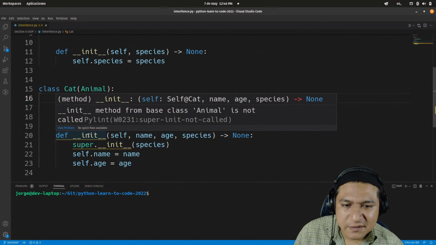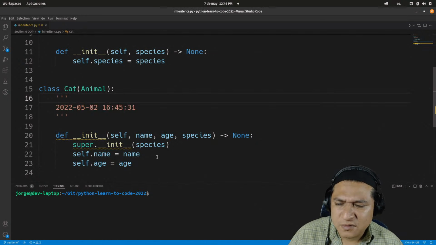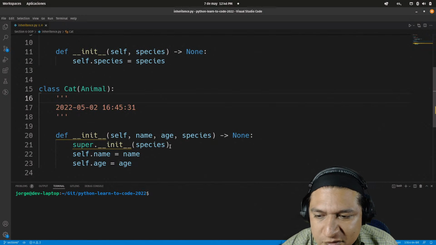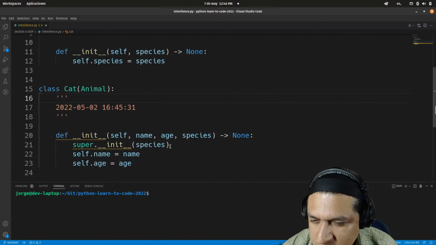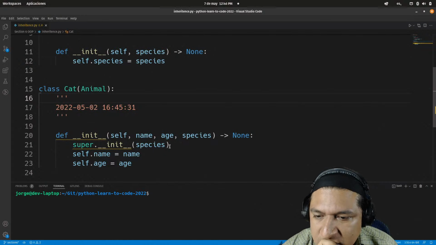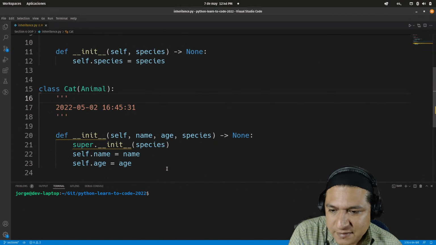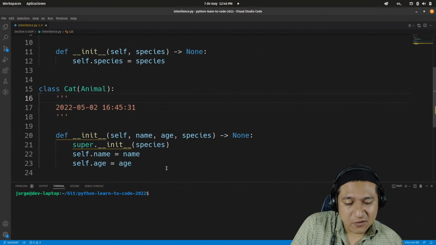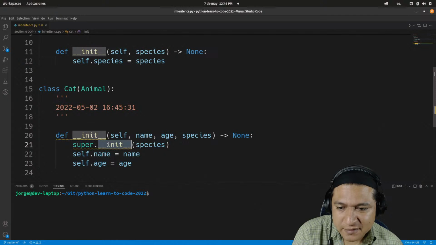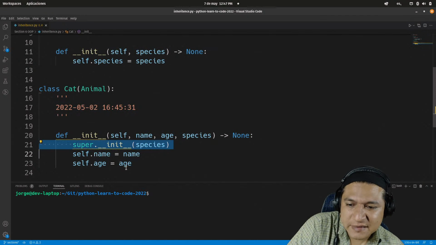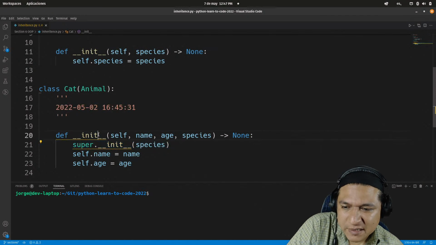Okay, from base class animal is not called. So how do I call it? I don't call it here. What I can do, I wonder where I may call this? I guess that the call should be right here inside the init. This was complaining before that.